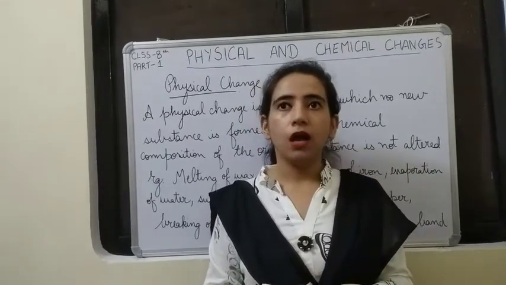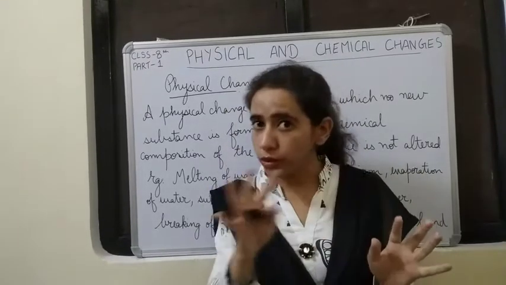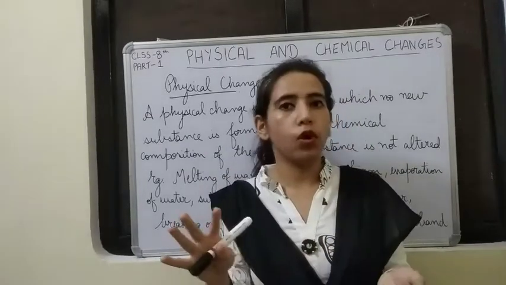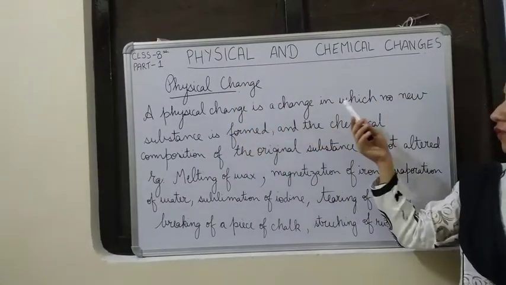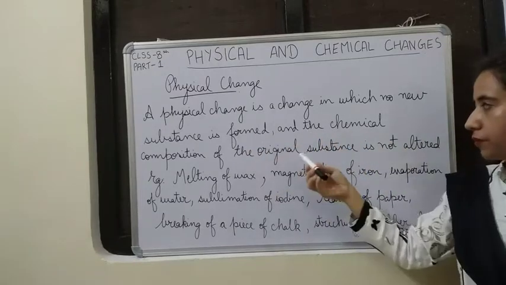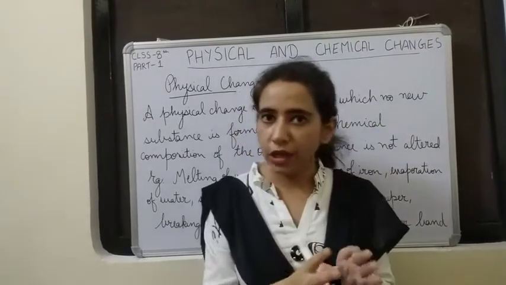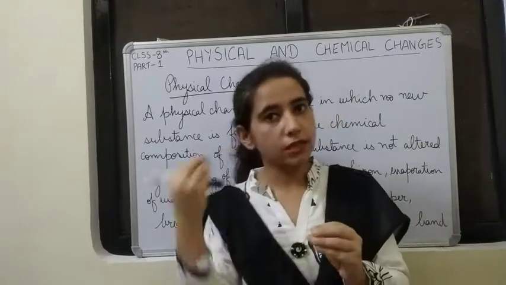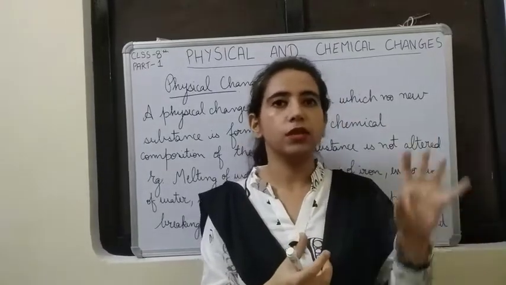Okay. Now let us see the definition of physical change. A physical change is a change in which no new substance is formed and the chemical composition of the original substance is not altered. Let us understand this. In a physical change, nothing new will be formed. That means what we began with, we will get the same things, and the chemical composition of the original substance is not altered.